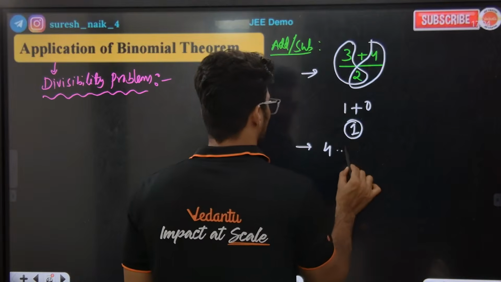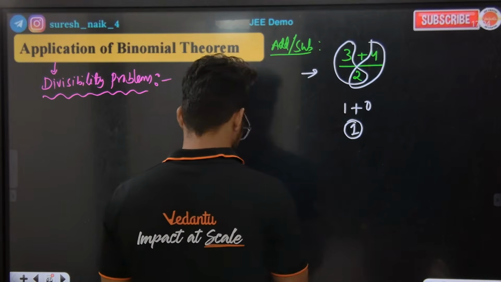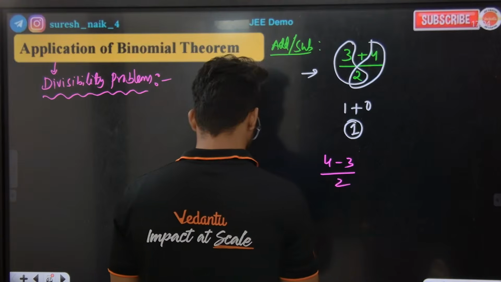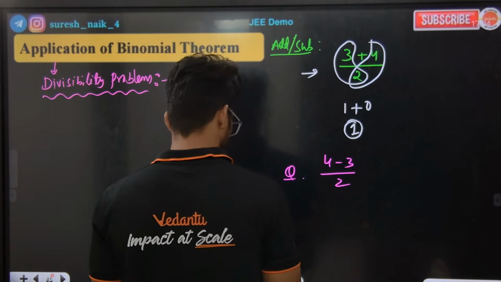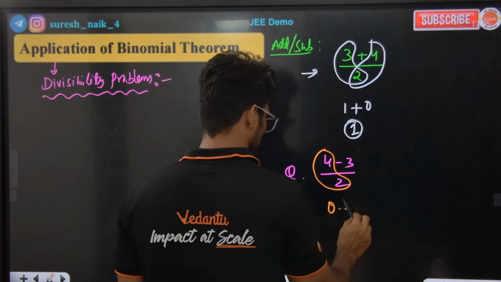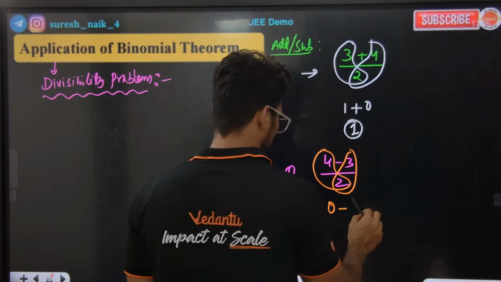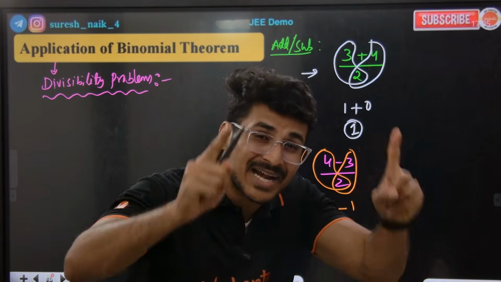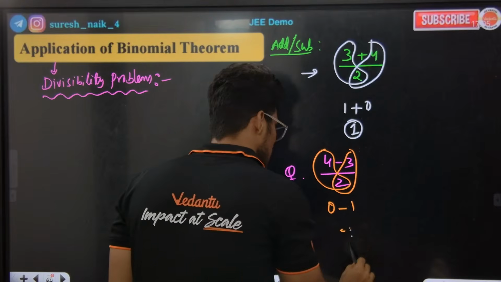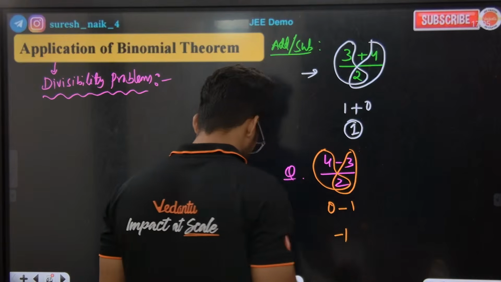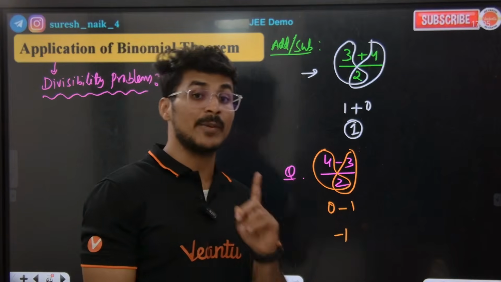Now for example, 4 minus 3 divided by 2, what will come? What is the remainder? 4 divided by 2, remainder 0. 3 divided by 2, remainder 1. So you cannot report your remainder as negative. Remainder should not be reported as negative. Are you getting the point?